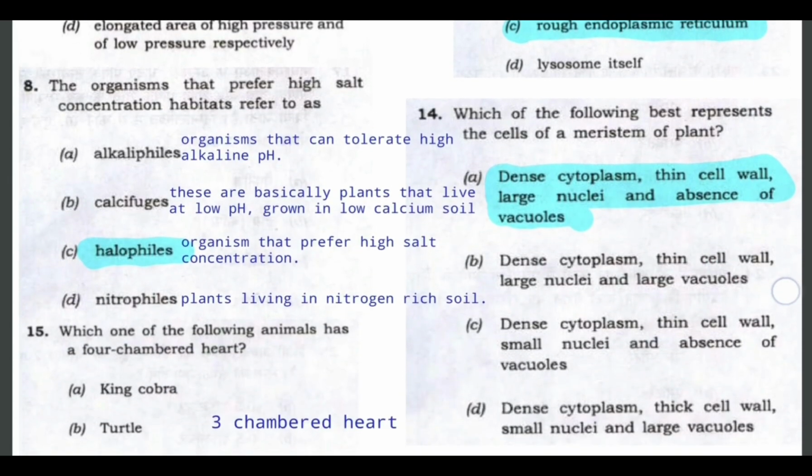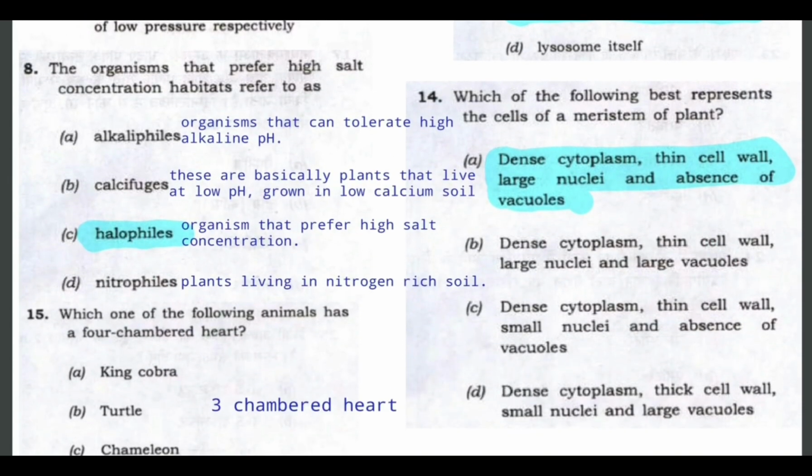And then the next question is about which of the following best represents the cells of a meristem of a plant.